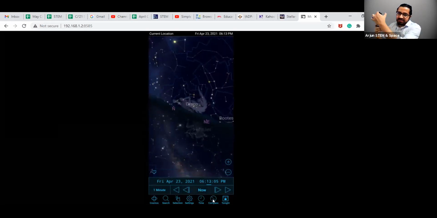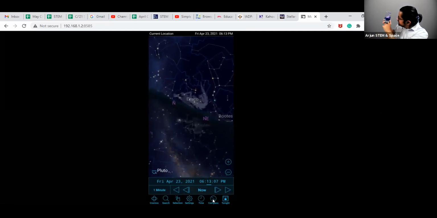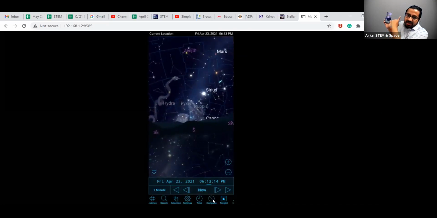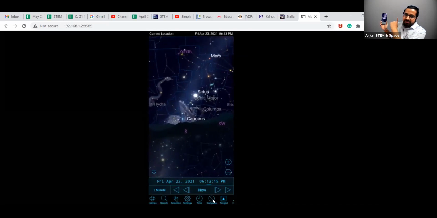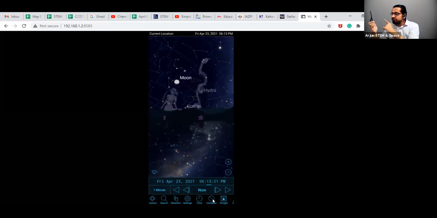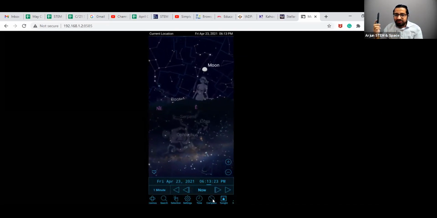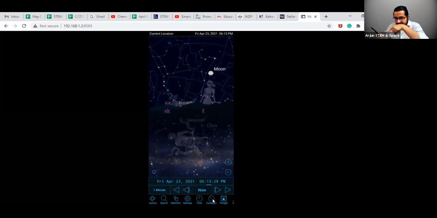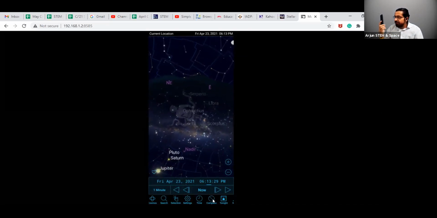So if I move it over here, it will show me which objects are on that side of the sky. It will show me that yes, Sirius and the Pleiades and all of these stars are at this location. If I go over here, it will show me that the moon is rising from this direction for me, and you will also be able to observe the same. If I go down, I can see that the Milky Way is below the ground right now, but later on it will go up also.